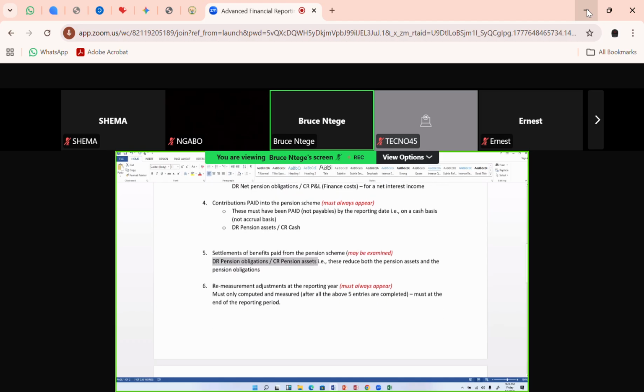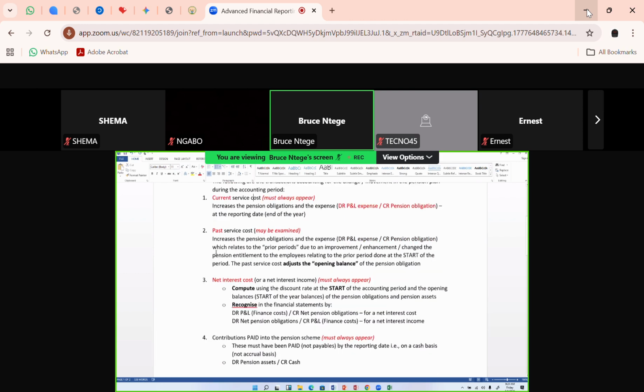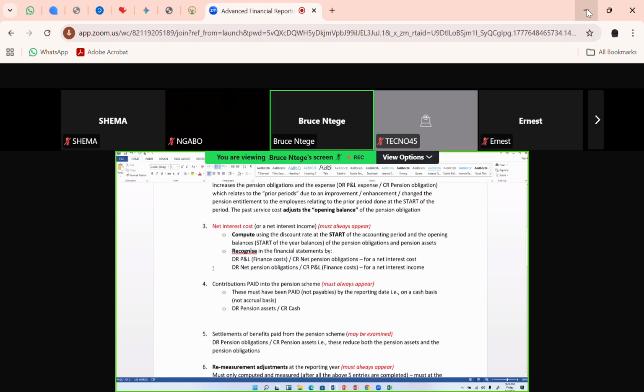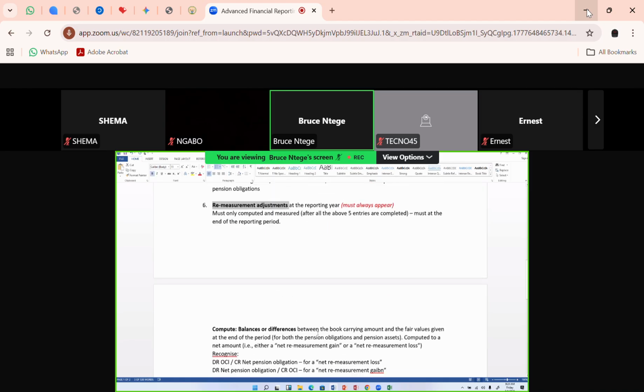Otherwise, you must always compute remeasurement adjustments, which are only done after all the 5 entries above have been done. Don't start saying that, let me start with the current service cost, then let me do remeasurement adjustments, then the number 3 I will do will be past service cost, then the net interest cost. You'll be very terrible and funny. The remeasurement adjustment is done after all the other 5 have been done, because all those other 5 are going to be yielding the book carrying amount.